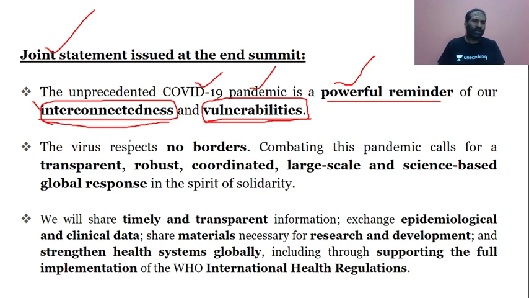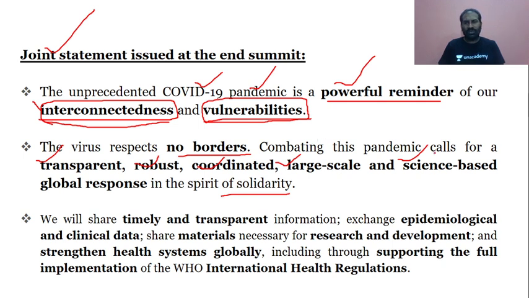Vulnerable is not really required, but interconnectedness. The virus respects no border, as we all know. Combating this pandemic calls for a transparent, robust, coordinated, large-scale, and science-based global response, which is very important in the spirit of solidarity. That is what the joint statement of the G20 summit has come up with.